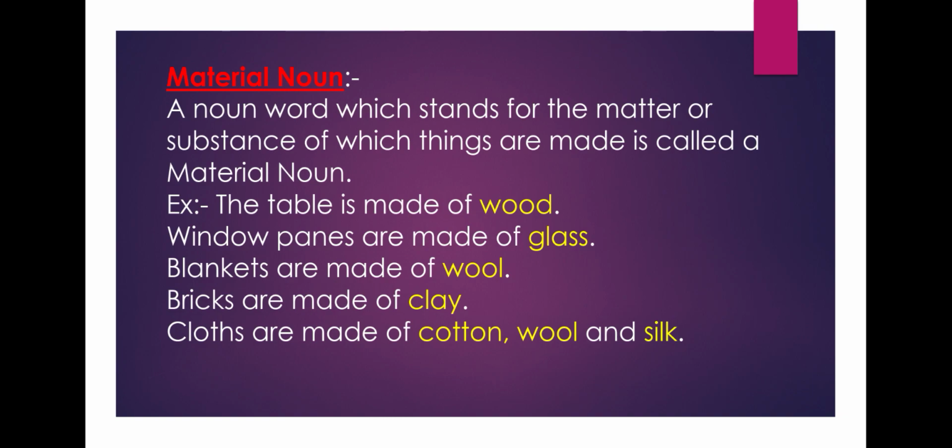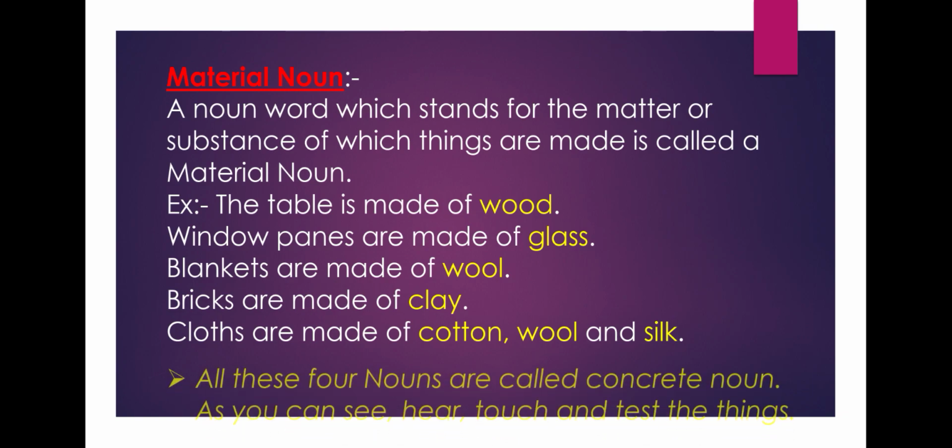Clothes are made of cotton, wool, and silk. Here the words wood, glass, wool, clay, cotton, silk, all are material nouns, because all these words denote matter or substance, so these words are called material nouns.